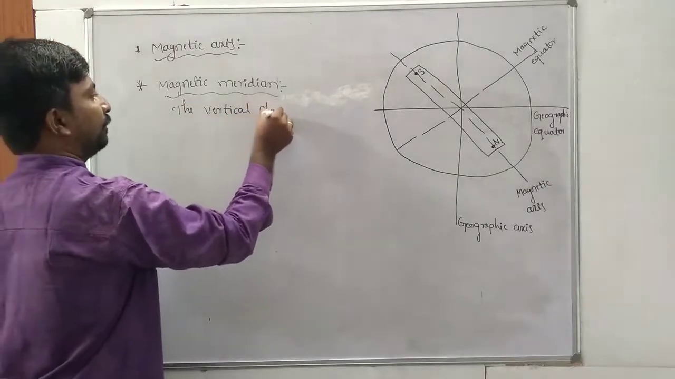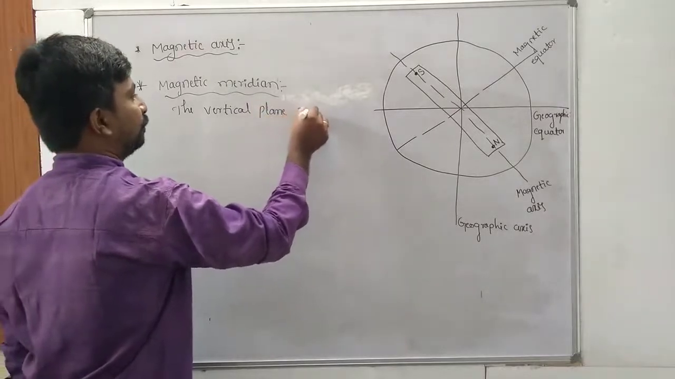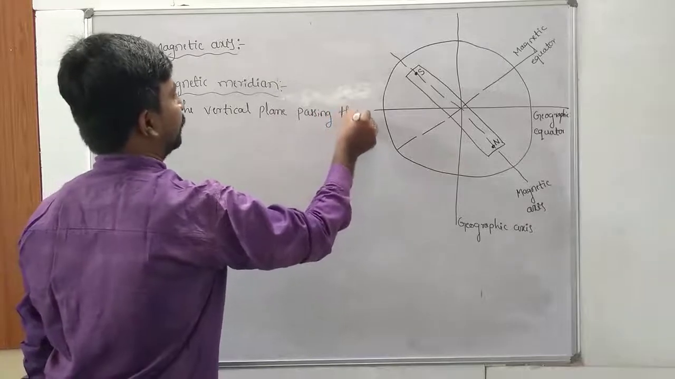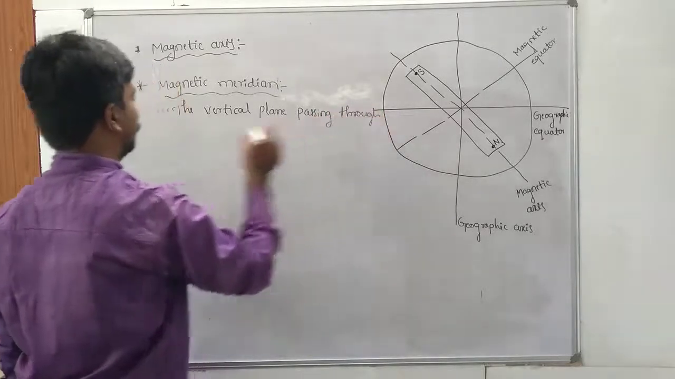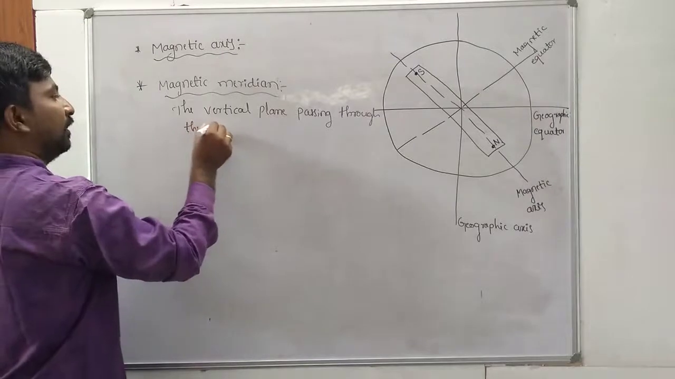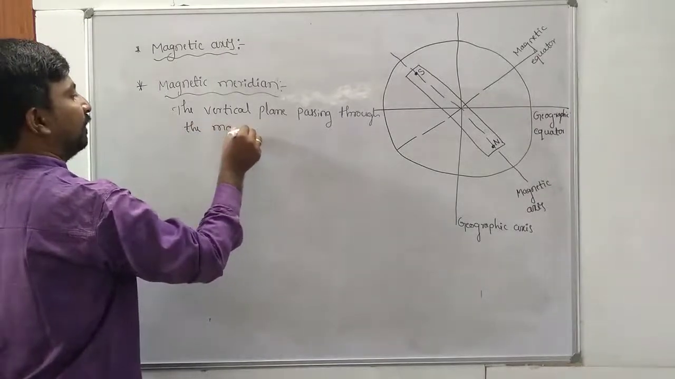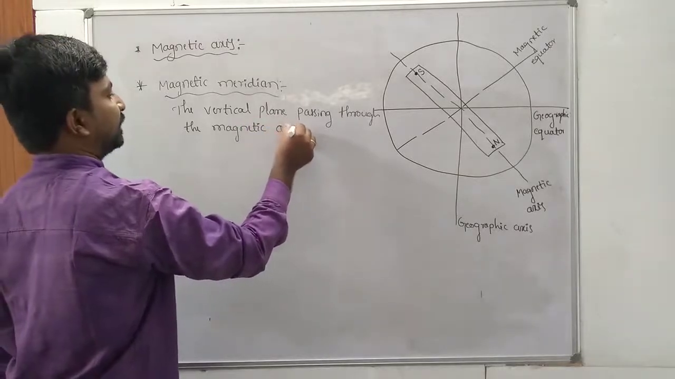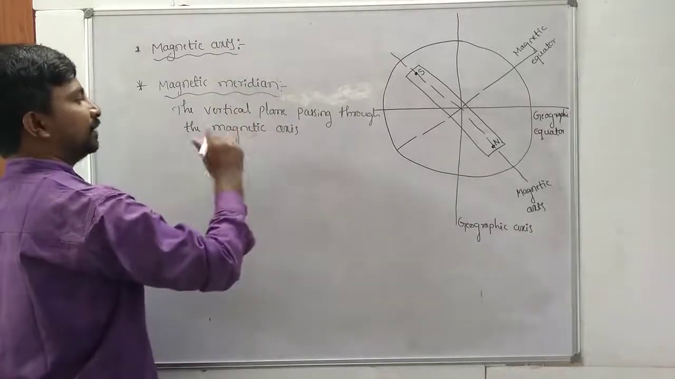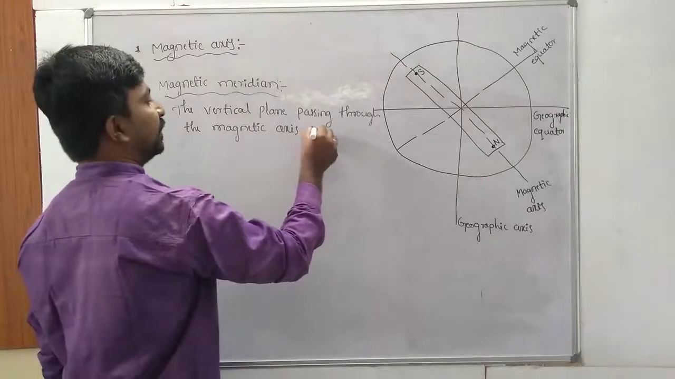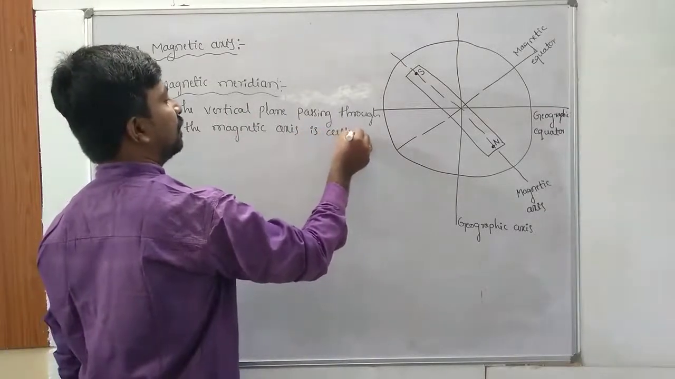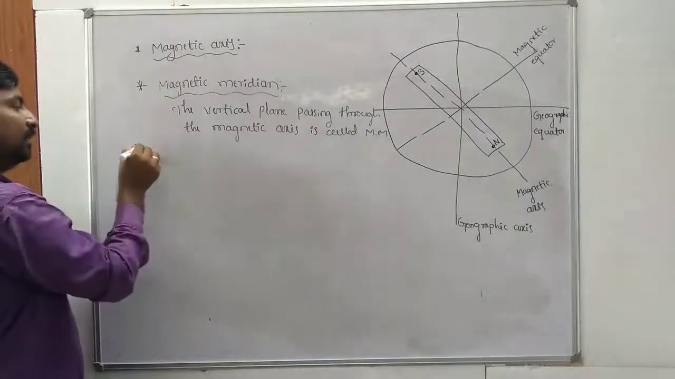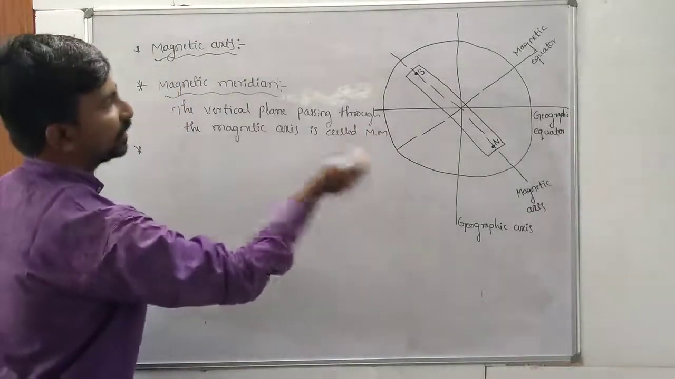Once again, the vertical plane passing through the magnetic axis is called magnetic meridian. Next one is geographic meridian.